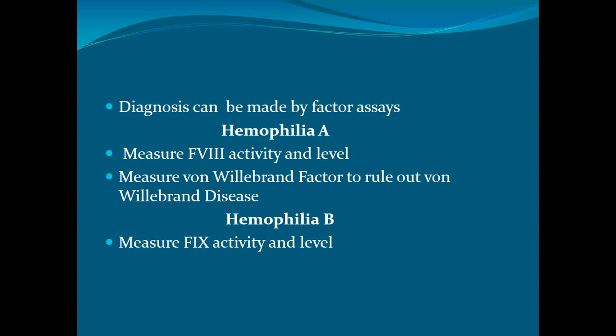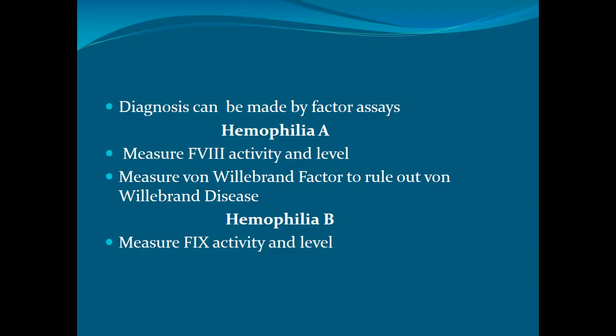Von Willebrand also comes into the intrinsic pathway, but there is a prolongation of the bleeding time. It is the bleeding time that differentiates between von Willebrand disease and hemophilia. If there is a prolongation of the bleeding time, it means there is a deficiency of von Willebrand factor. If there is no prolongation of the bleeding time, it means it is hemophilia, and the APTT is prolonged because of factor 8 deficiency, not because of von Willebrand factor.